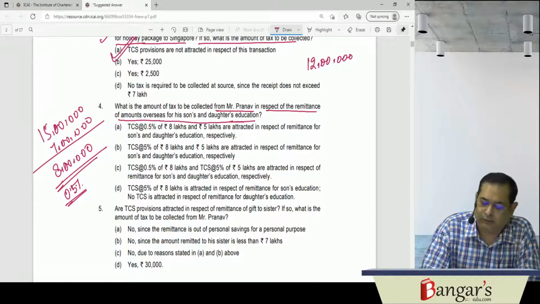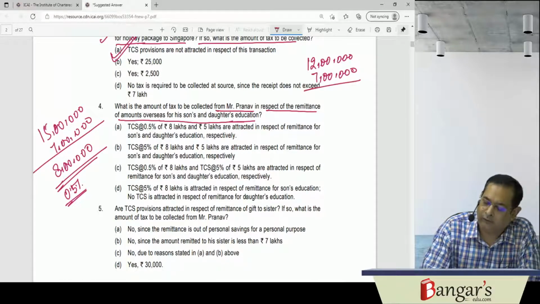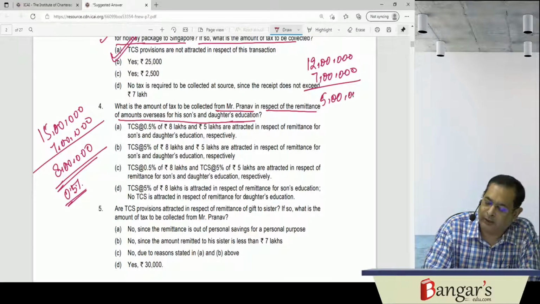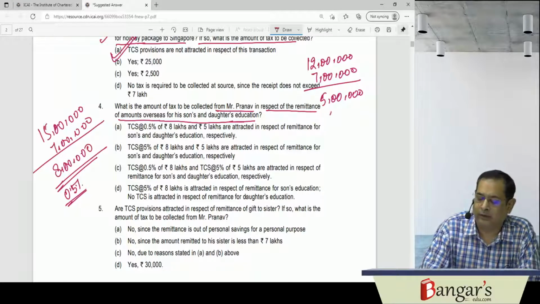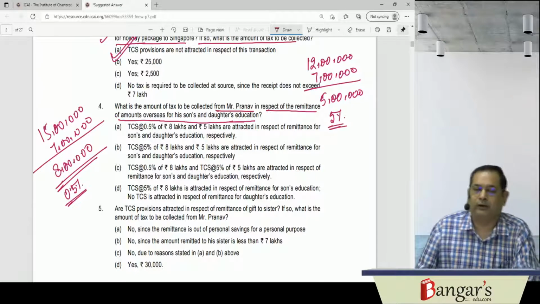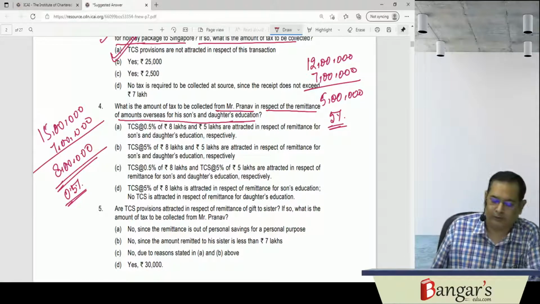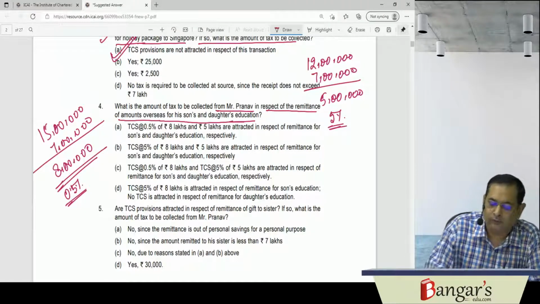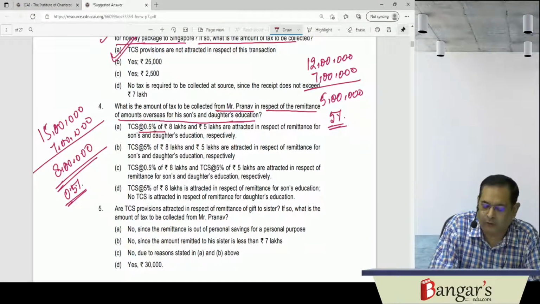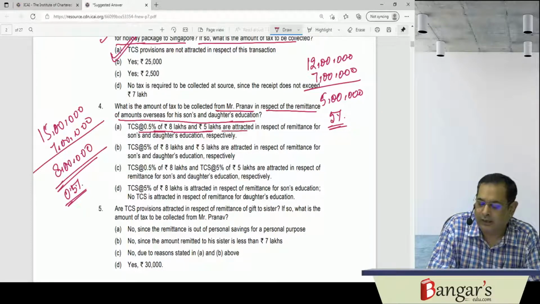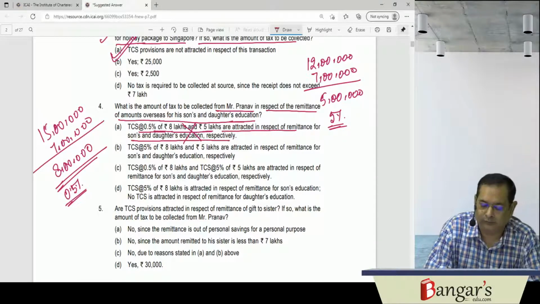So on 12 lakhs in excess of rupees 7 lakhs, how much amount is there? It is 5 lakhs. Tax will be required to be collected at source by the authorized dealer at a rate of 5%. So let us see the options. TCS at a rate of 0.5% on 8 lakhs and 5 lakhs respectively is attracted in respect of remittance for sons and daughters? No, that is not a correct answer.